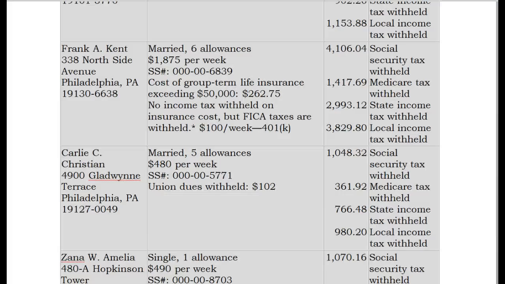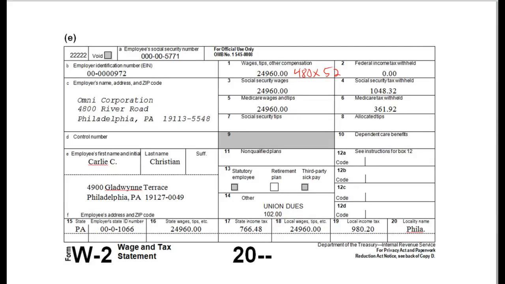Next one is Carly Christian. Married, 5 allowances, union dues withheld, 102. And that one's also pretty straightforward. So the gross wages are 480 times 52, and all of those are taxable. And then the union dues show up in box 14 of 102. I just realized that on Murray Rodson, I forgot to point out that the union dues for his were also in box 14 for 102, so they belong to the same union.